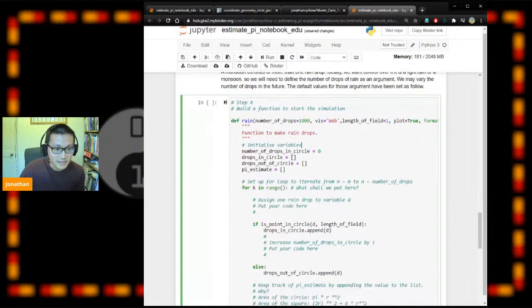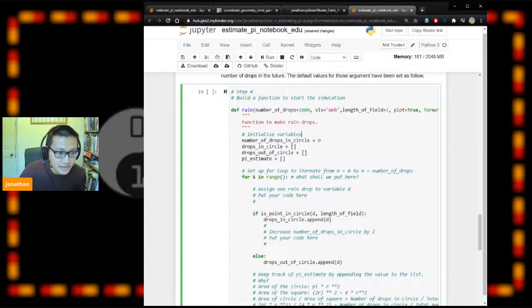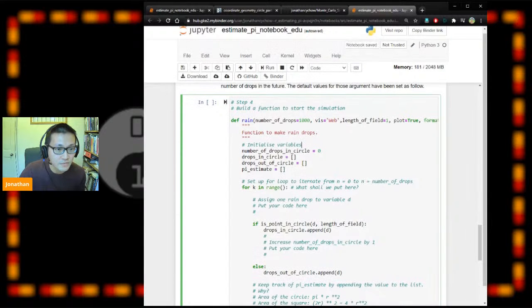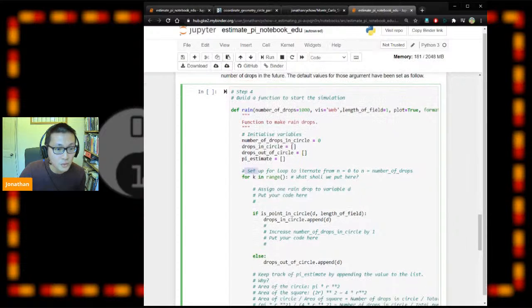So the first task is we need to set up a few things. We want to iterate from 0 to the number of drops we want in the simulation, so we're going to use a for loop in this case. How should we do it? What's the correct way to set it up?